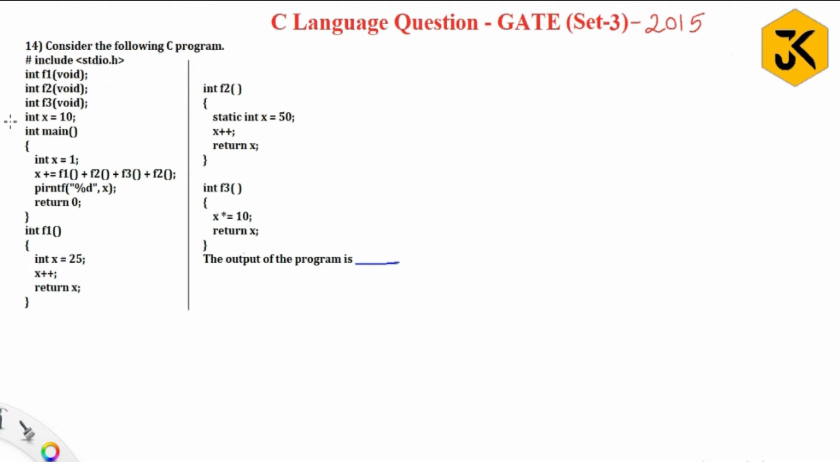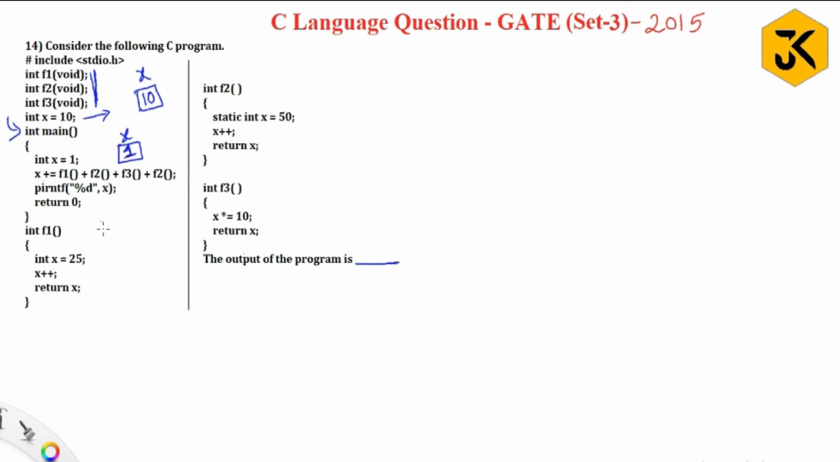Every C program will start executing from the main method. Immediately they have declared one integer variable with a value 1 and the name is x. This is an x variable local to the main function. Here you have to understand these are all the function headers and definitions of the functions f1, f2, f3, and they have declared one global integer variable x with a value 10.